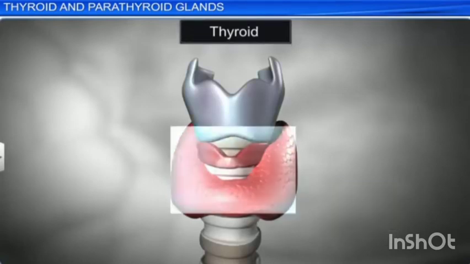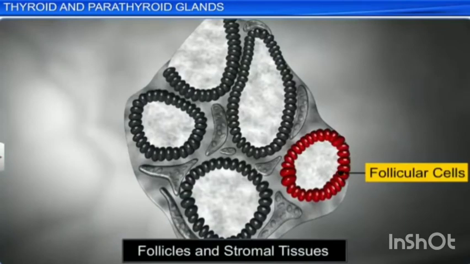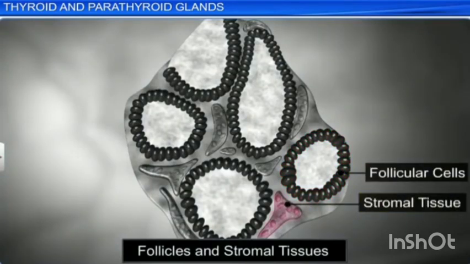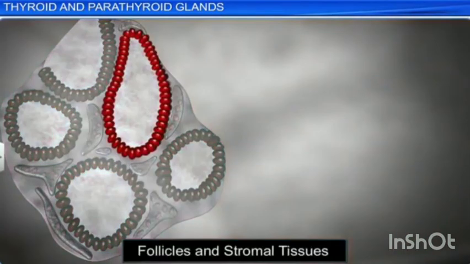This is called acini. Each acinus is lined with glandular, cuboidal or squamous epithelium. The lumen of the acinus is filled with colloid, a thick glycoprotein mixture consisting of thyroglobulin molecules. Hormones of the thyroid gland are often called the metabolic hormones.